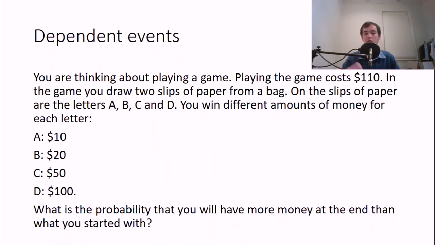Now, for this one, you could draw a tree diagram, but that's going to be a lot of effort, because you have 4 options and then you've only got 3 left each time. If I choose A, I can't get A again, so I could get B, C, or D, and you could do that. So there's an easier way. Because there's only 2 stages, I can just do a table. And let's say this is the first choice, and the second choice is down here.